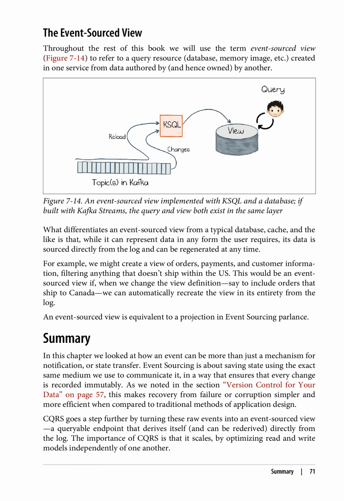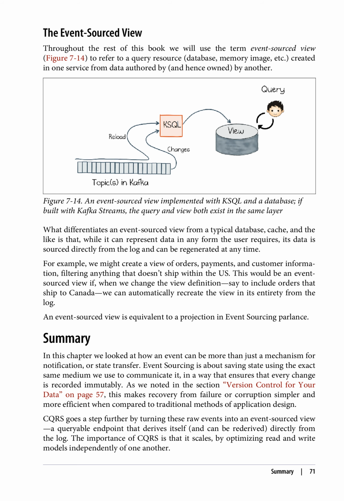The event-sourced view. Throughout the rest of this book we will use the term event-sourced view, Figure 7-14, to refer to a query resource, database, memory image, etc. created in one service from data authored by, and hence owned by, another. What differentiates an event-sourced view from a typical database, cache, and the like is that, while it can represent data in any form the user requires, its data is sourced directly from the log and can be regenerated at any time.